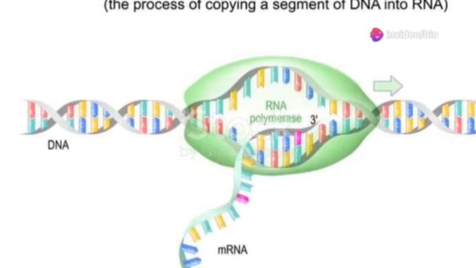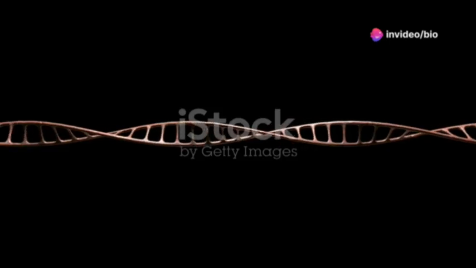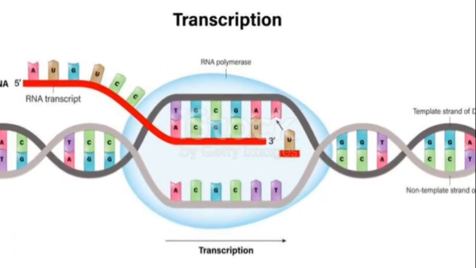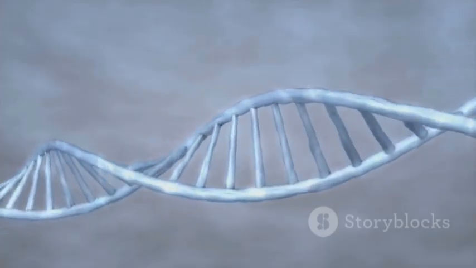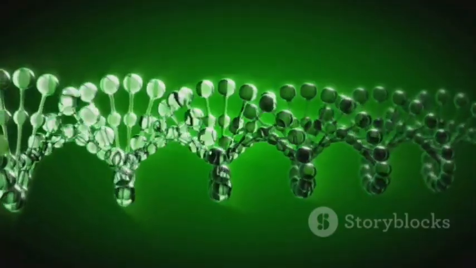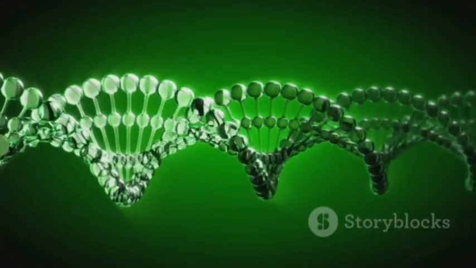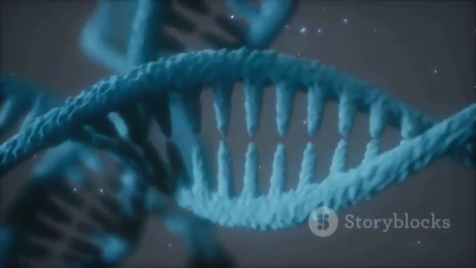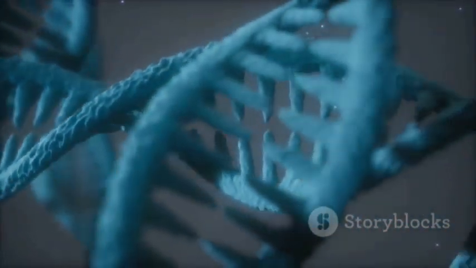Summary of key points. 1. Transcription initiation: RNA polymerase binds to DNA and unwinds it. Elongation: mRNA strand is synthesized. Termination: mRNA is released and processed. 2. Translation initiation: ribosome assembles on mRNA. Elongation: polypeptide chain grows as amino acids are added. Termination: polypeptide is released when stop codon is reached.